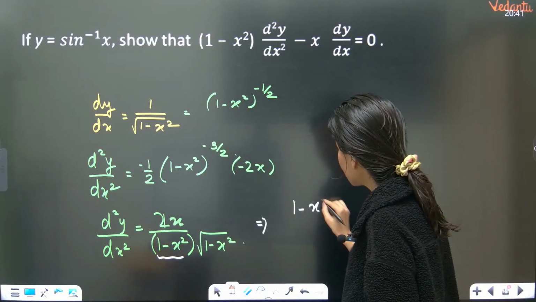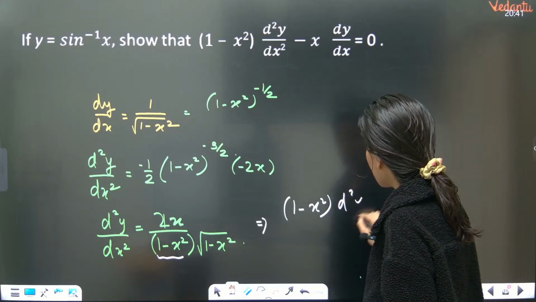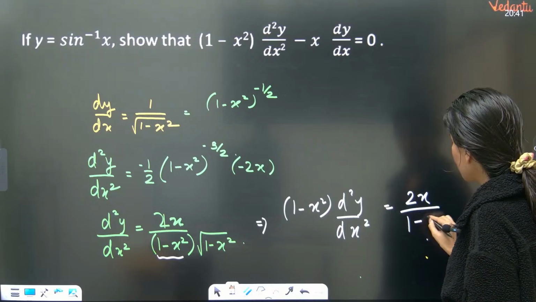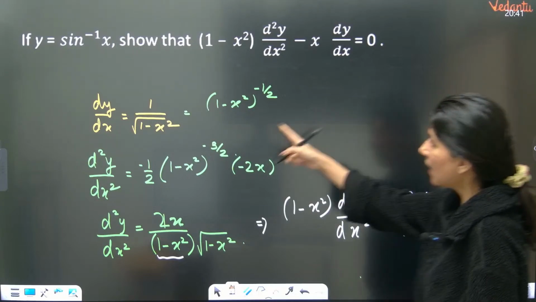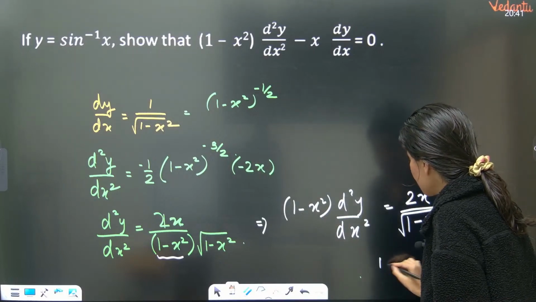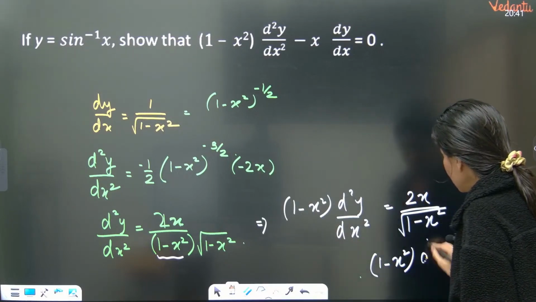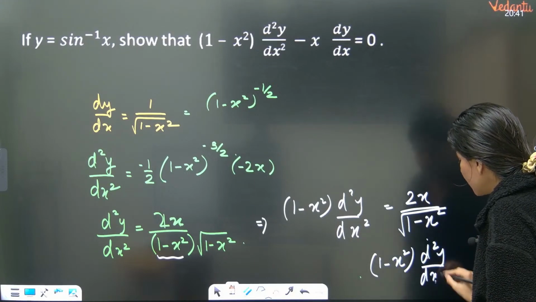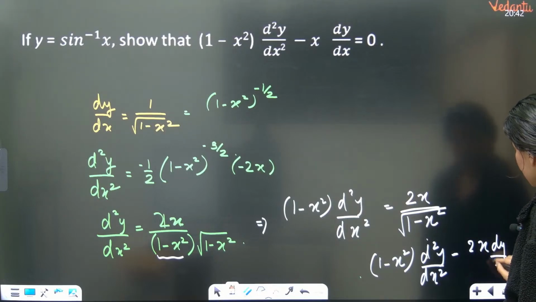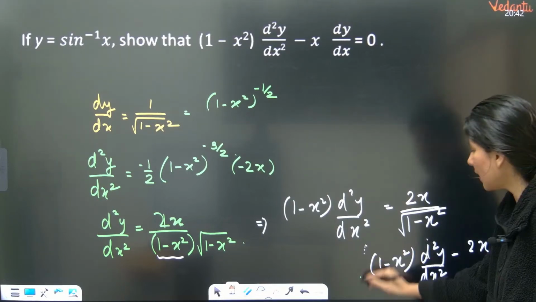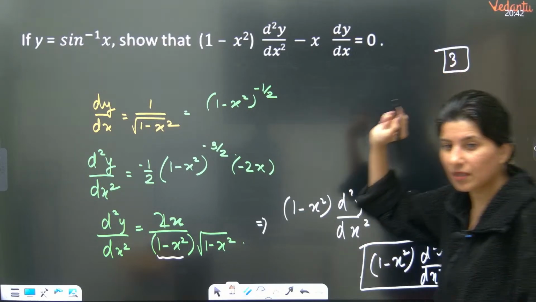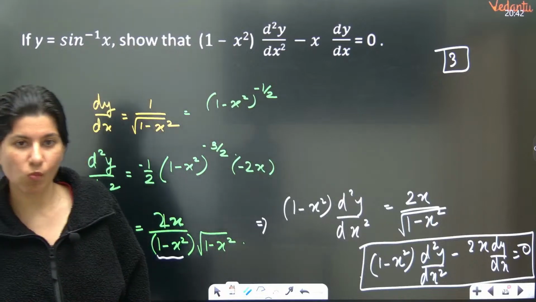So 1 minus x square d2y by dx square is equal to 2x upon 1 minus x square this. Understand, this is nothing but dy by dx, so replace it. This is going to become 1 minus x square d2y by dx square, just a proper rearrangement, minus 2x dy by dx equals 0. Just plugging in the value and you are getting the answer. Okay, this question can come in 3 marks. Yes? Clear?